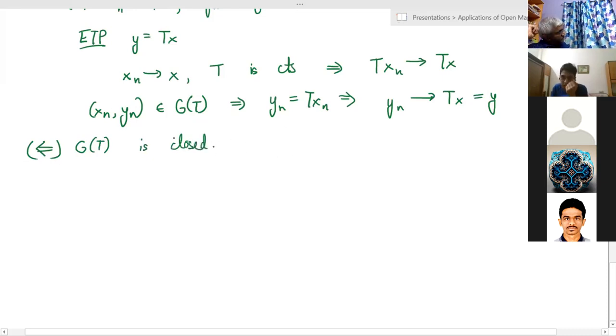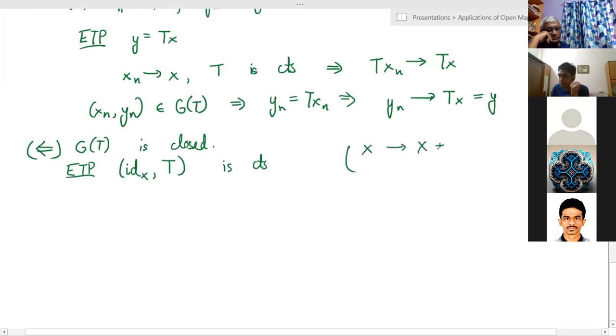So we want to show that T is continuous, but this is what I'll show: that if you take the map which is identity on X and T, so if this map is continuous, this is my claim, where this map is defined from X to X plus Y by taking small x to (x, Tx).